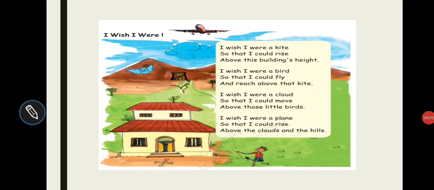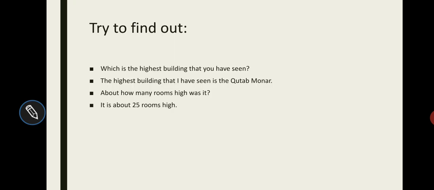Now, I think the meaning of this poem is clear to everybody. What has it said? If I were a kite, then I could rise above this building's height. If I were a bird, then I could fly and reach above that kite. If I were a cloud, then I could move above those little birds. I wish I were a plane so that I could rise above the clouds and the hills.